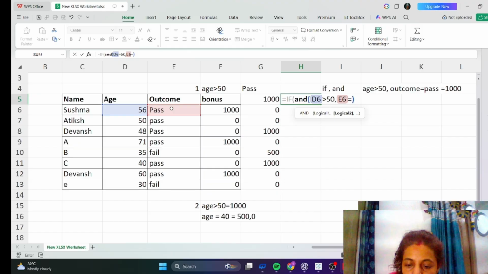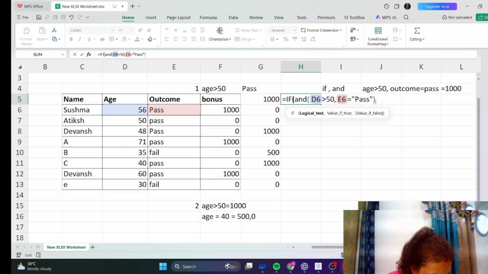Whenever we write any kind of text, we should use double quotation marks, so double quotation, pass, close the double quotation. So the condition is: age should be greater than 50 and outcome should be pass, then only he will get 1000.